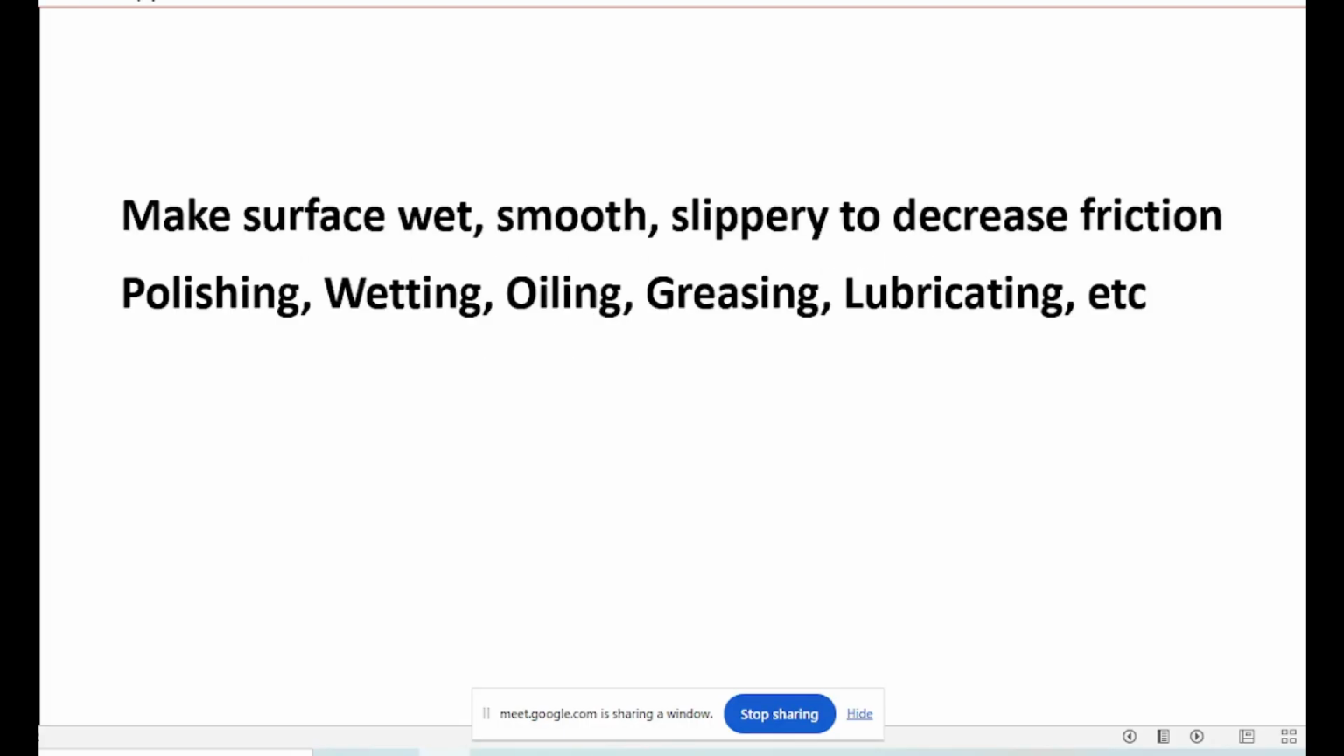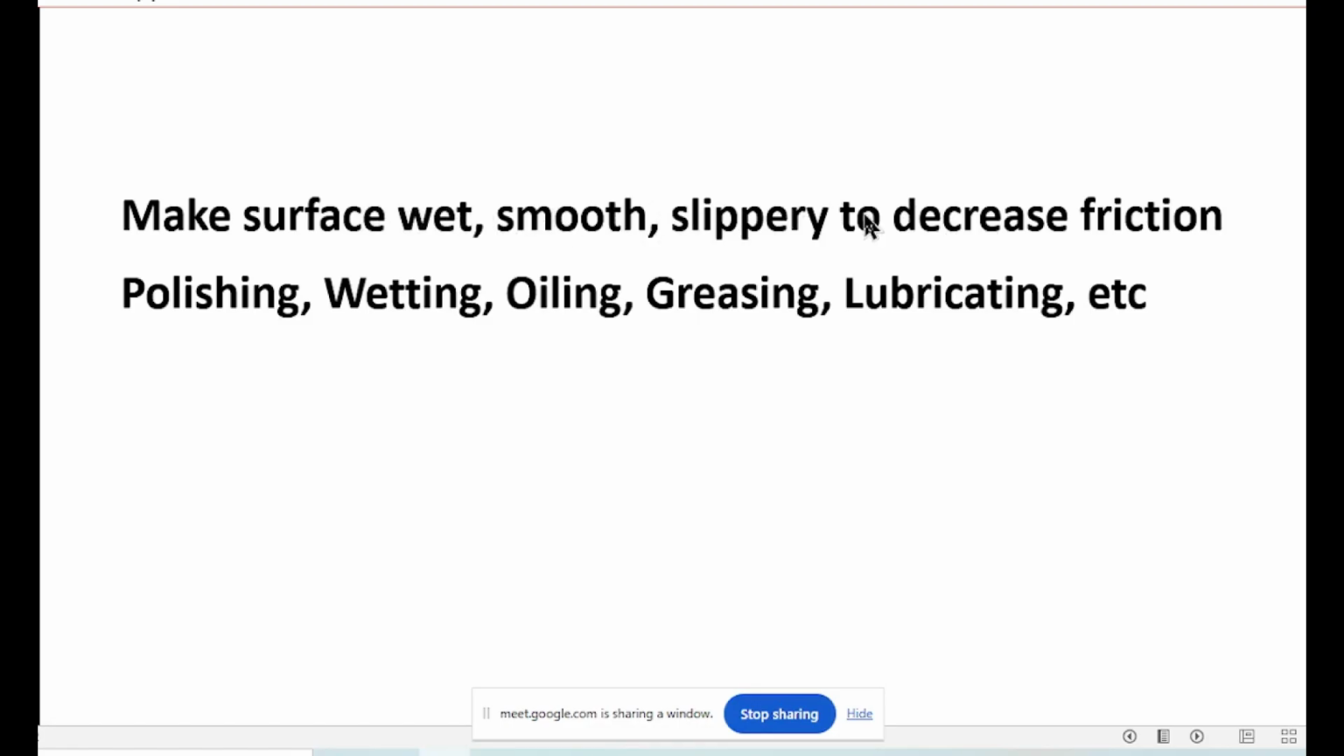Next, making a surface wet, smooth or slippery, we decrease the friction. If you want to make the friction less, friction very low, you have to make the surface wet, smooth, slippery.